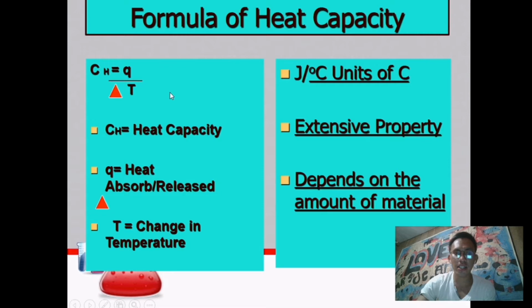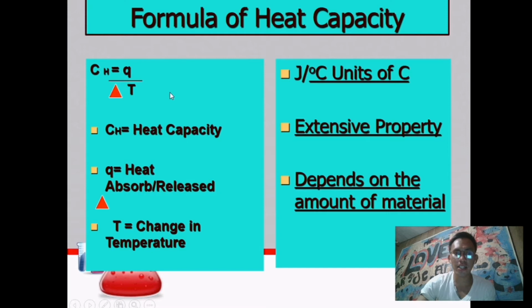What happens to a metal once we put it in a hot place? Possibly within 5 seconds, that metal will heat up and heat up. Compare that to water: when you boil water, it takes several minutes before it boils, because the specific heat of water is higher compared to that substance. That's it. And in specific heat, the greater the specific heat, the lower the change in temperature. When a substance has a high specific heat, its change in temperature is low.